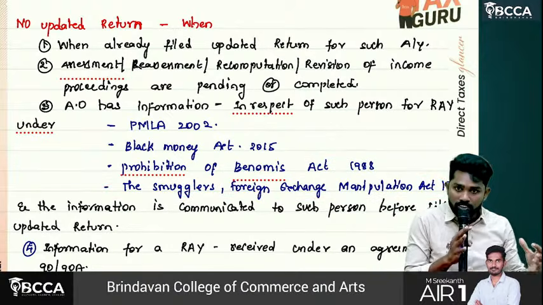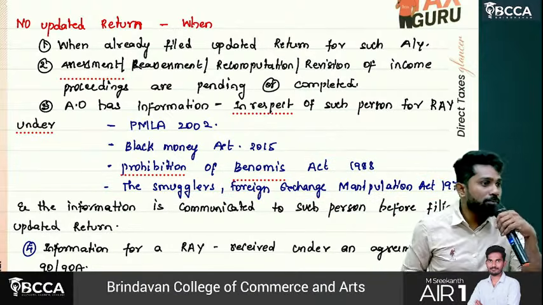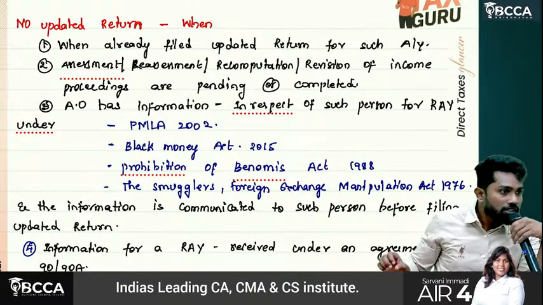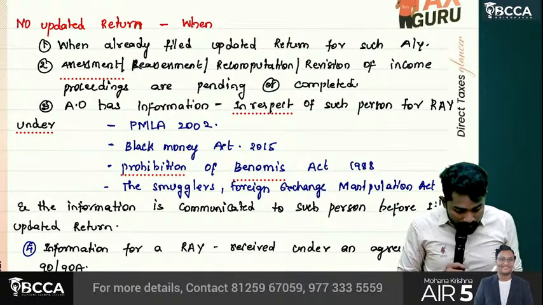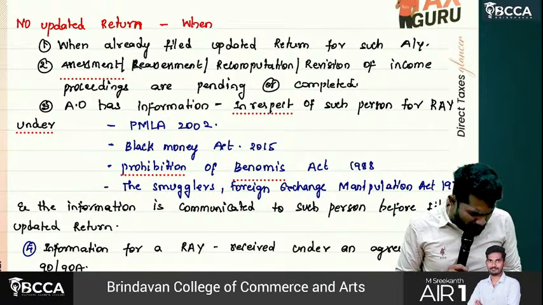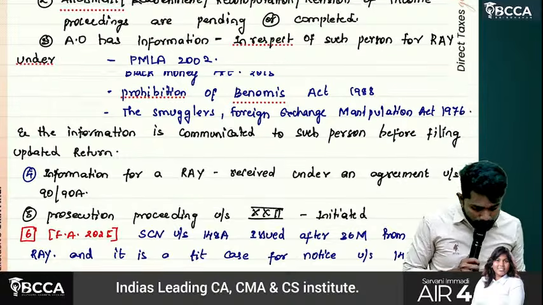Under any of these acts, if the AO already has information that this person did some kind of malpractice, then such persons are not eligible to file updated return.